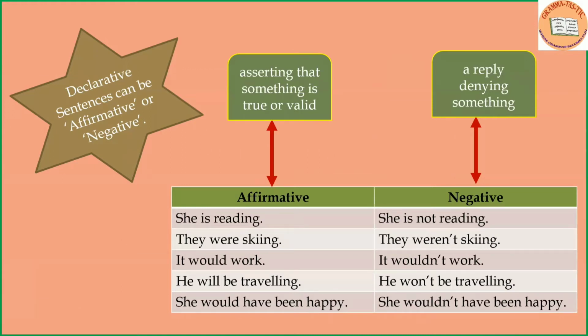They were skiing. They weren't skiing. It would work. It wouldn't work. He will be traveling. He won't be traveling. She would have been happy. She wouldn't have been happy. So these are all declarative sentences, but they have been differentiated between affirmative and negative.